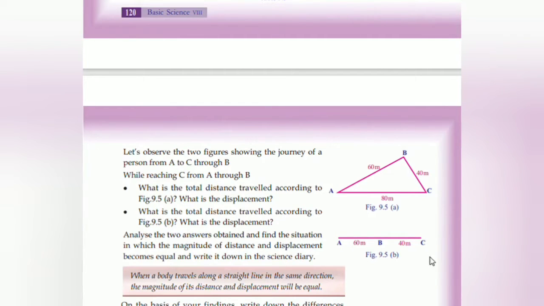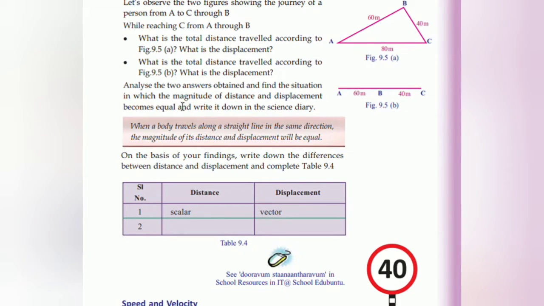Total distance traveled is found to be 100 meter, and the displacement is found to be 0. Again from here the total distance traveled is 180 meter, displacement is 0. Analyze the two answers obtained and find the situation in which the magnitude of the distance and displacement become equal, and write it in the science diary.